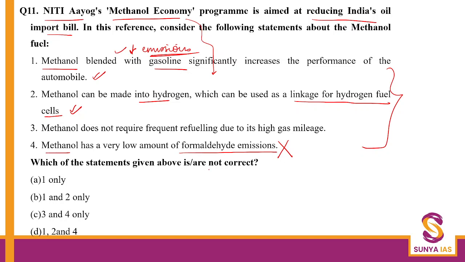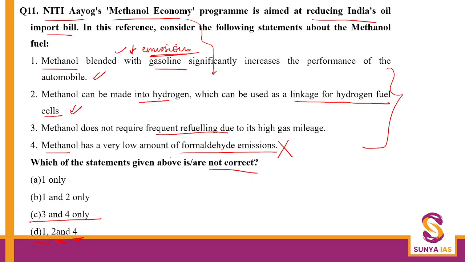By the way, if you know 4 is wrong, the question is asking for the not correct statement, so you have to choose between this and this. Of course 1 and 2 are correct, so our answer has to be 3. Methanol does not require frequent refueling due to its high gas mileage. Actually it requires more refueling, which is one of the disadvantages, that you need to use it again and again. Overall, because of less gas mileage you need more refueling.